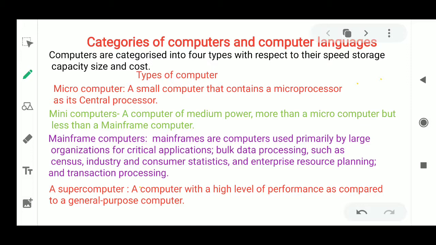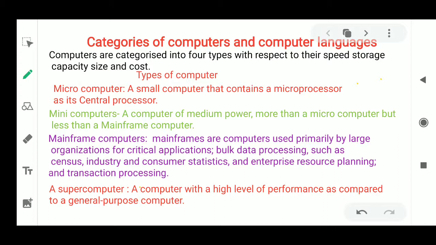Our computer is divided into four categories, according to their speed, storage capacity, size and cost. These are the criteria. Based on this, our computer has been divided into categories. So there are a total of four types of computer. The first one is microcomputer, second is minicomputer, third is mainframe computer, and the fourth is supercomputer.